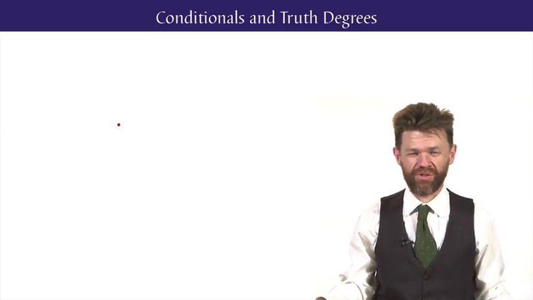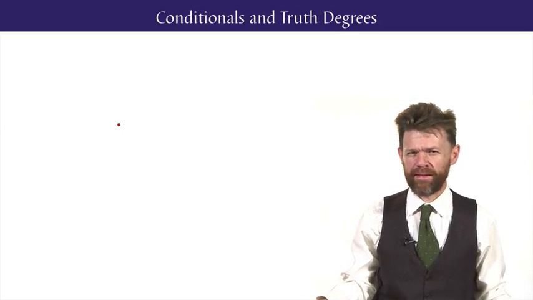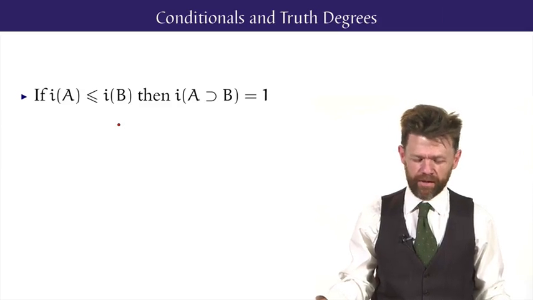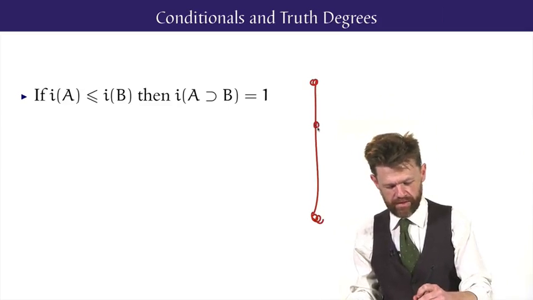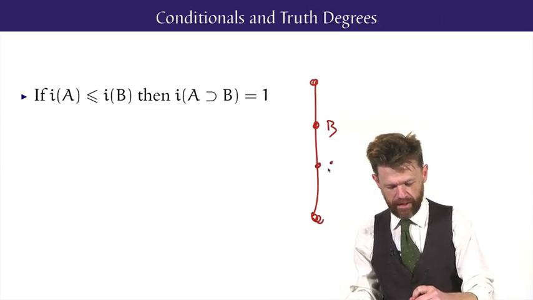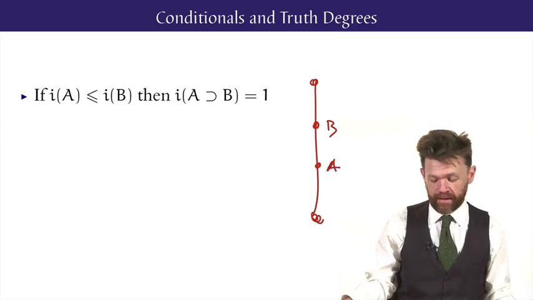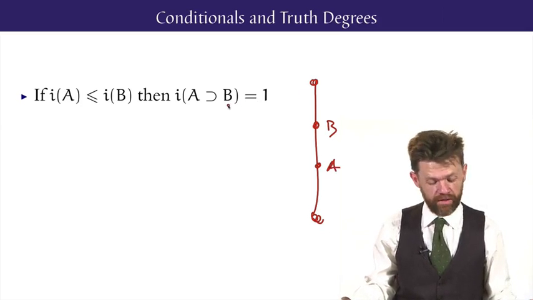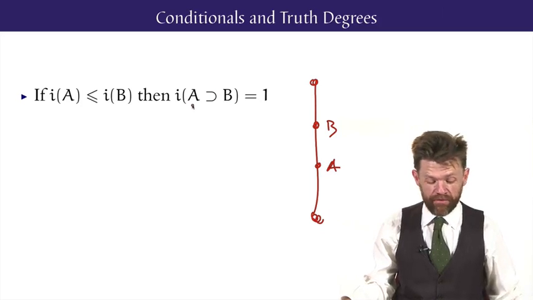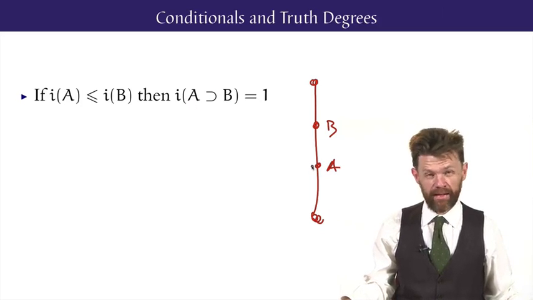Now, conditionals, again, are a little bit more complicated. If I've got a conditional and the consequent of the conditional, say B, is above A, if it's at least as true as the value that the antecedent has, then Łukasiewicz's rule is that the whole conditional is true, because if something down here counts as true, so does something which is truer than it.